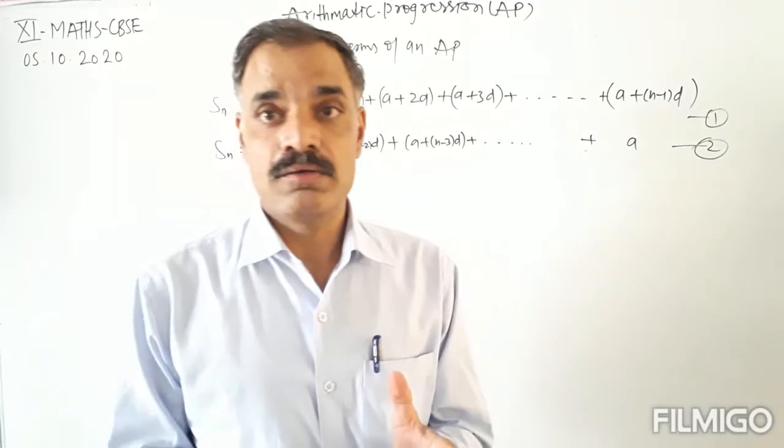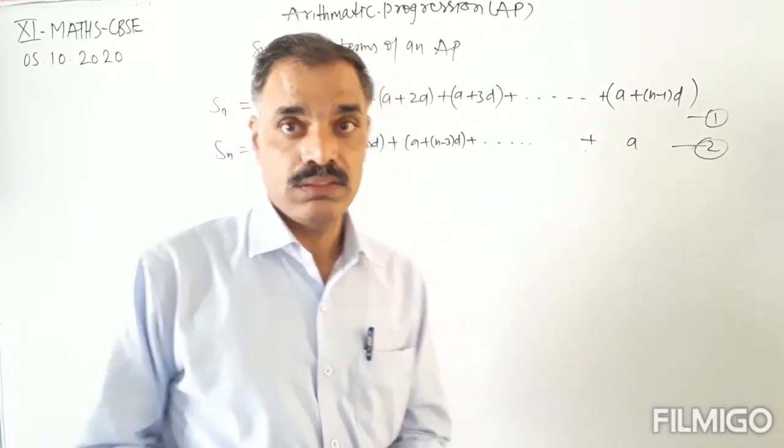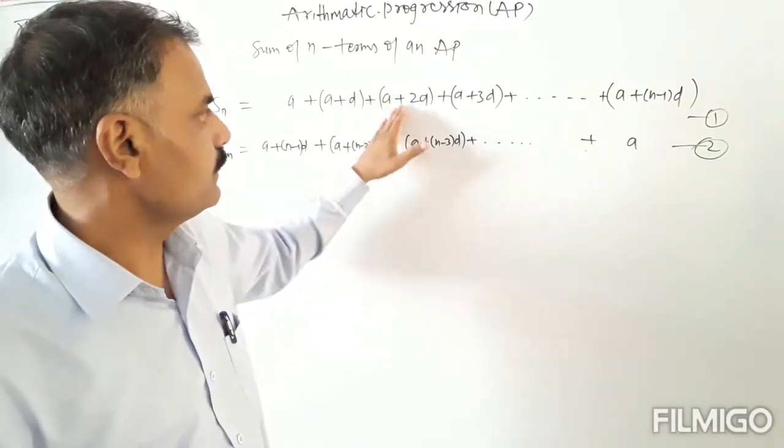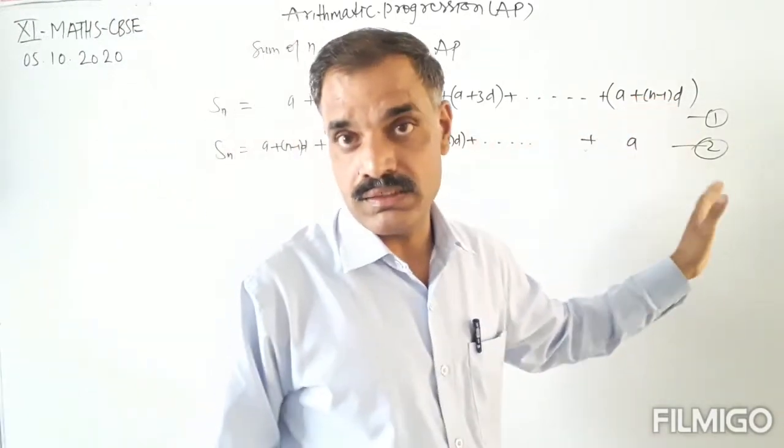Now we will add the corresponding terms. Corresponding terms means the first term with the first term, the second with the second, the third with the third, and the last term with the last term.